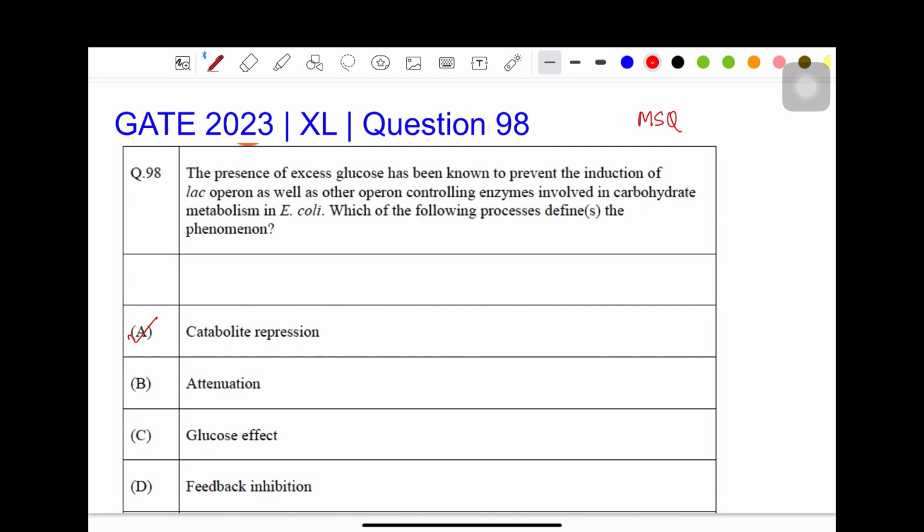And C, glucose effect. That is also correct. So it is basically the same. These two terms, the catabolite repression and glucose effect, are referring to the same phenomena. And the last one, feedback inhibition, is also not correct. So our answers are A and C.